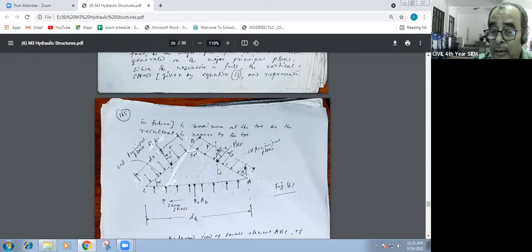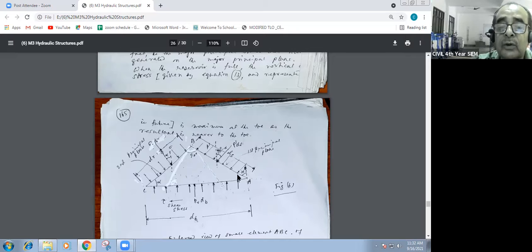But under normal condition, what will happen? What I discussed, don't be confused. Whenever the hydrostatic water pressure acts on the upstream of the dam body, the tailwater pressure is in the opposite direction. That is, the net pressure is the hydrostatic pressure minus the tailwater pressure. But in case of seismic effect, when there is horizontal acceleration towards the reservoir, the tailwater reservoir, whatever small reservoir it may be, moves towards the reservoir, not towards the dam.